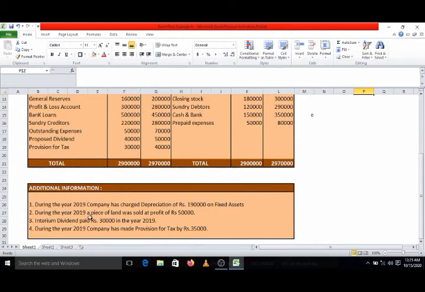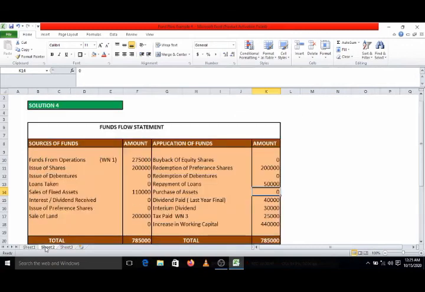Then during the year a piece of land was sold at a profit, that also we have considered. Then interim dividend paid rupees 30,000. Interim dividend of 30,000, that already we have recorded on the fund flow statement. You can check out interim dividend paid, application side, rupees 30,000.